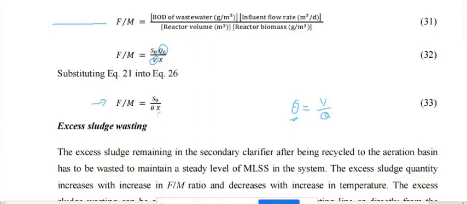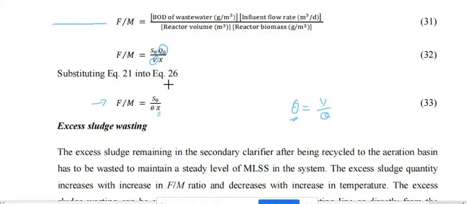X represents the microorganism concentration. Once we do that, we can easily find the F by M ratio. The F by M ratio depends on the substrate concentration, theta, and X. From that, we can easily get the value of F by M.